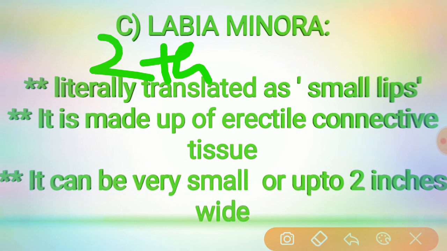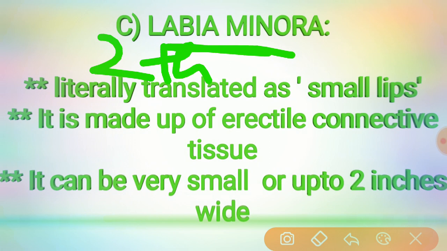Except in parous women, they are exposed only when the labia majora are separated. Anteriorly, the labia minora divide to enclose the clitoris, and they unite with each other in front of and beyond the clitoris